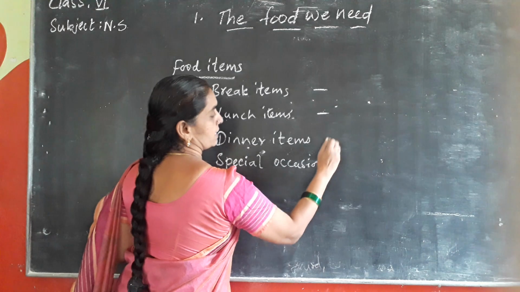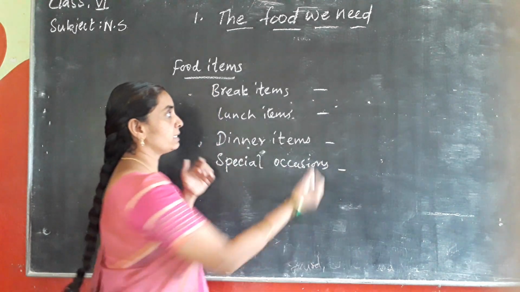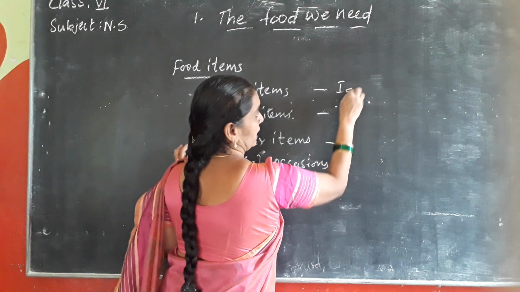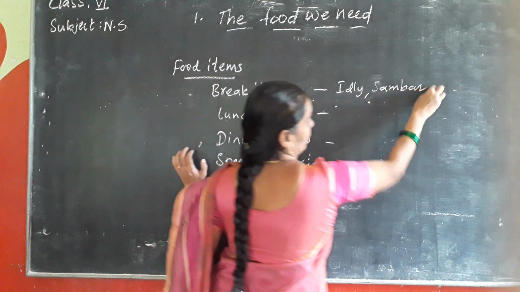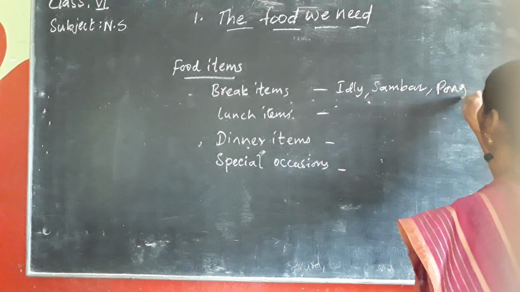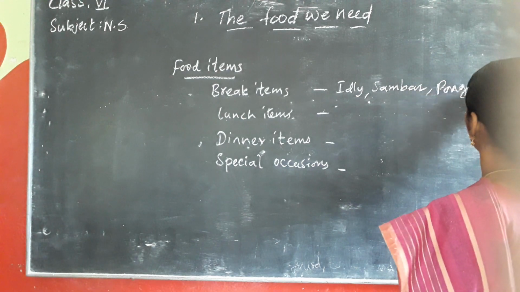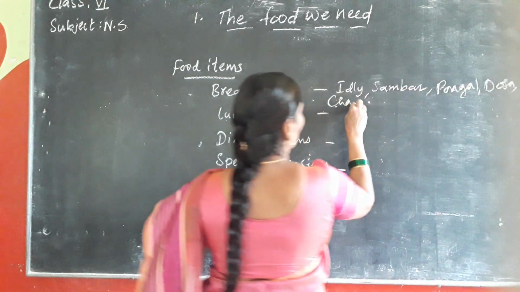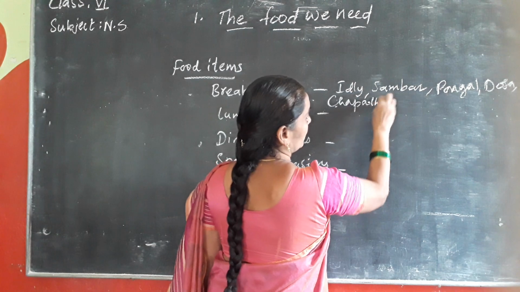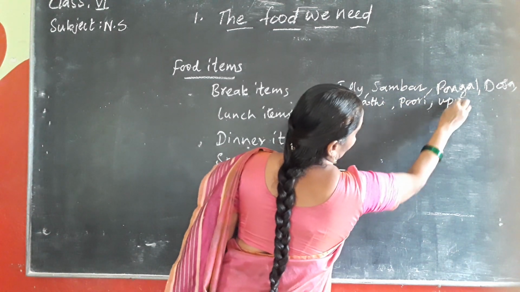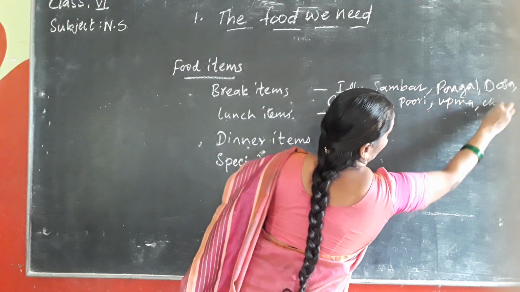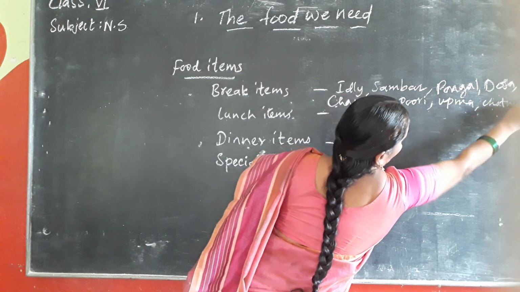So what are these? If we say the breakfast items starts with idlis, sambar, pongal, vada, isn't it? Pongal, dosa, chapati, puri. These are the common items that we include in our breakfast daily, isn't it? Yes, along with chutneys also.